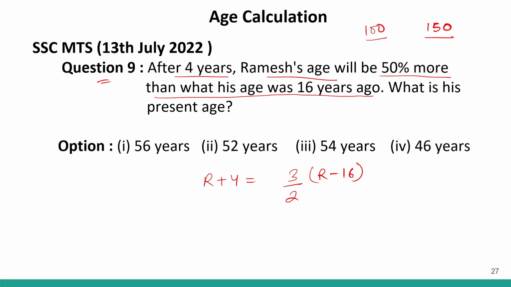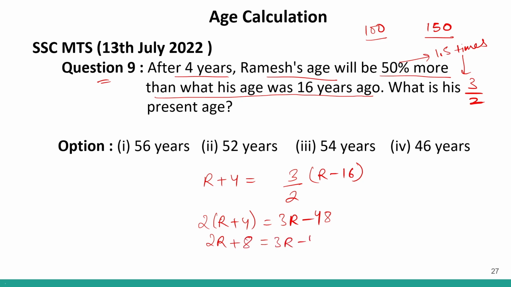50% more means 1.5 times. 1.5 times can be written as 3/2. So I will take my 2 over here. It will be 2R plus 4 equals to 3R minus 16 into 3, 48. Correct? So this will be 2R plus 8 equals to 3R minus 48.